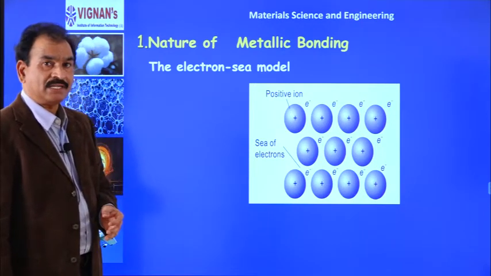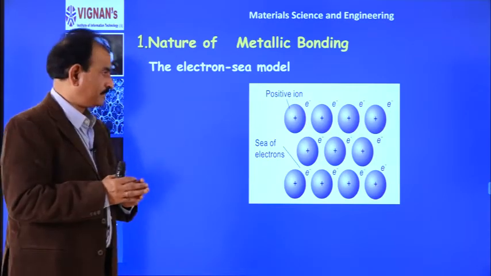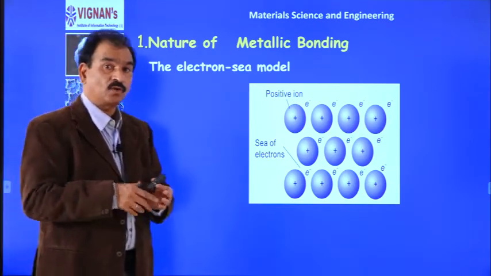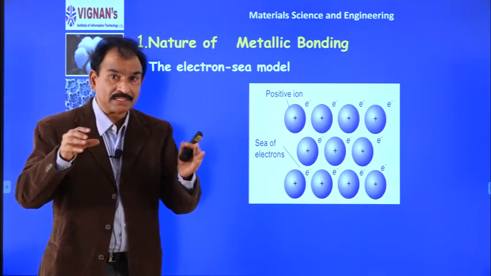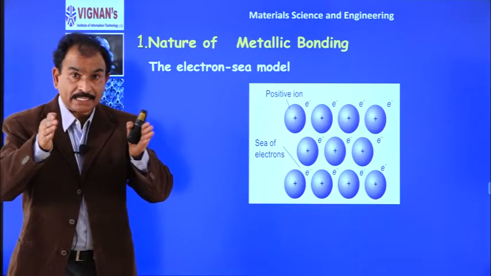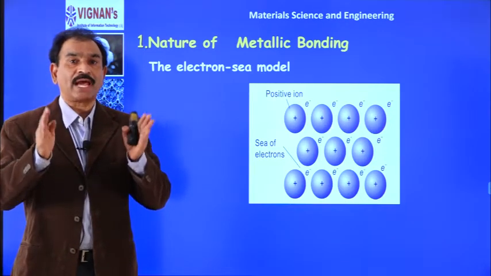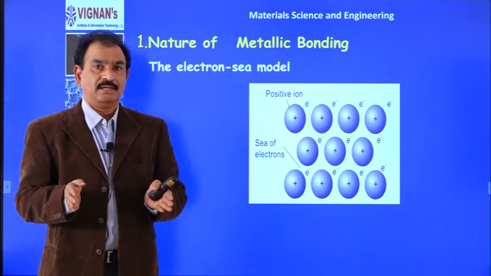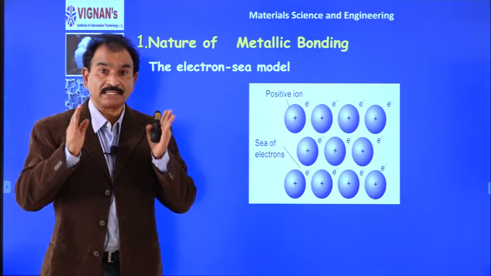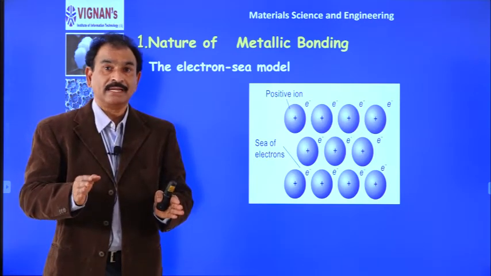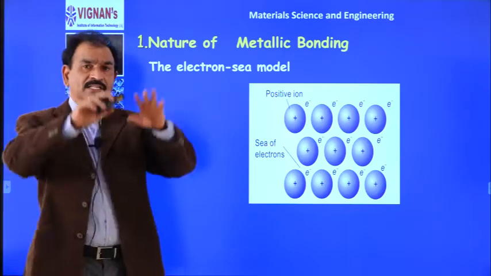A metal is a combination of a large number of atoms. As I told you, in metal structures, atoms are very closely arranged. So, we call them close packed structures. Metals have close packed structures. That means each atom is surrounded by a large number of atoms.